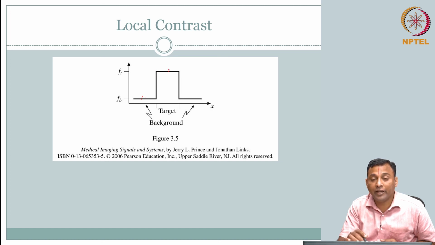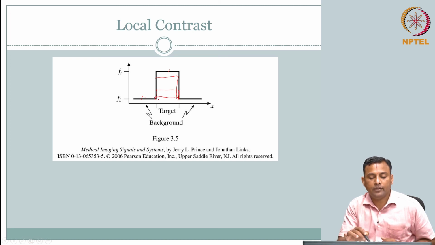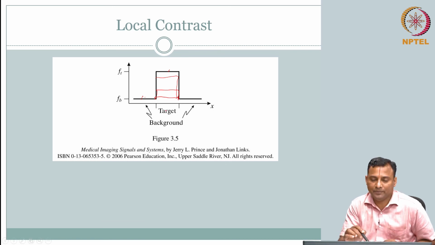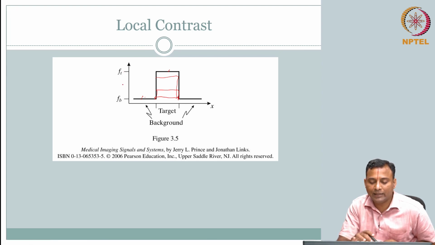whether this stands out compared to the background, it is easier if Ft is much larger than Fb. If Ft gets smaller and smaller at one location, probably the difference between Ft and Fb is not much, so it is not standing out. In some sense the contrast is poor, and it is very difficult to spot where the target is and what the background is. So, inherently, contrast is the difference between the intensities in the target and background.